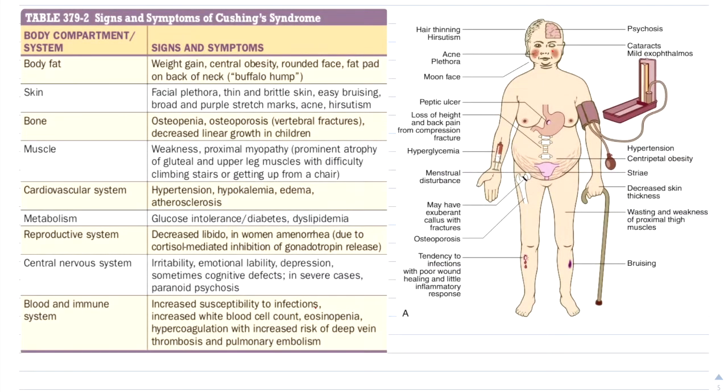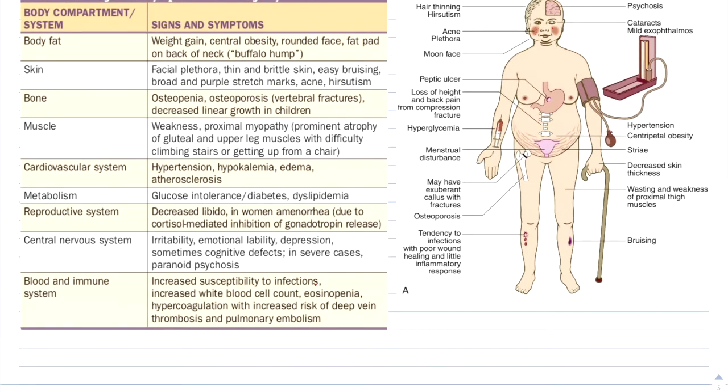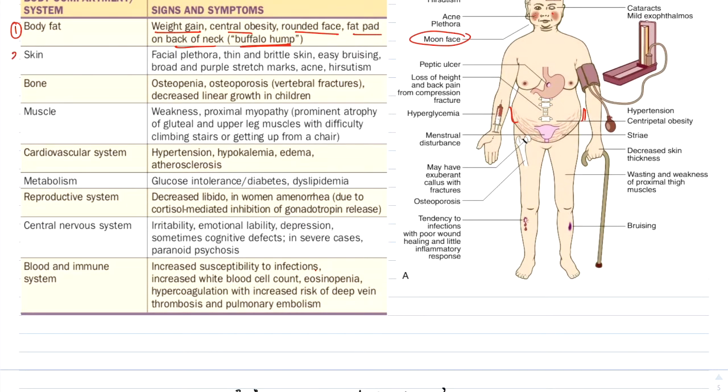Next, we'll discuss the various signs and symptoms that will be divided according to the body compartments. First, discussing the body fat, there'll be a generalized weight gain with more of central obesity, and a rounded or moon face will be there. A fat pad on the back of the neck, that is called a buffalo hump, will be present. Okay, the skin: there'll be facial plethora. Facial plethora is increased redness in both the cheeks.